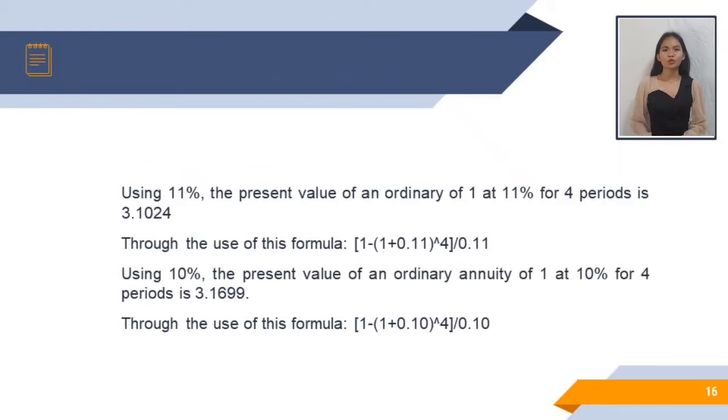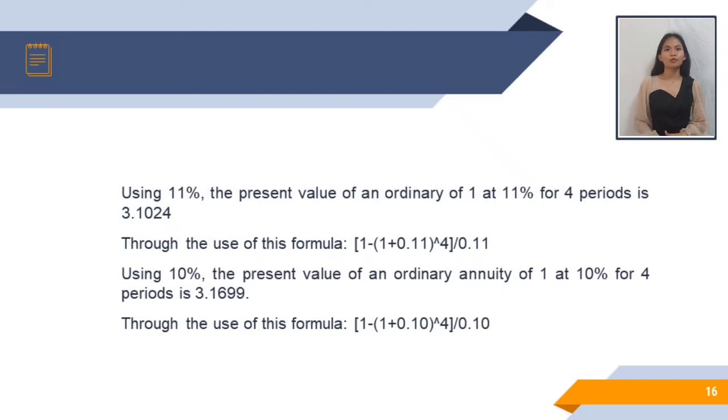Dito papasok yung trial and error, or tinatawag nating interpolation process, for us to be able to find the new implicit rate. Paano nga ba natin siya sisimulan? Or paano nga ba natin siya gagawin? First, we must try a new interest rate lower than the original implicit rate, which is the 12%. Meaning, applicable siya sa 11% pababa.